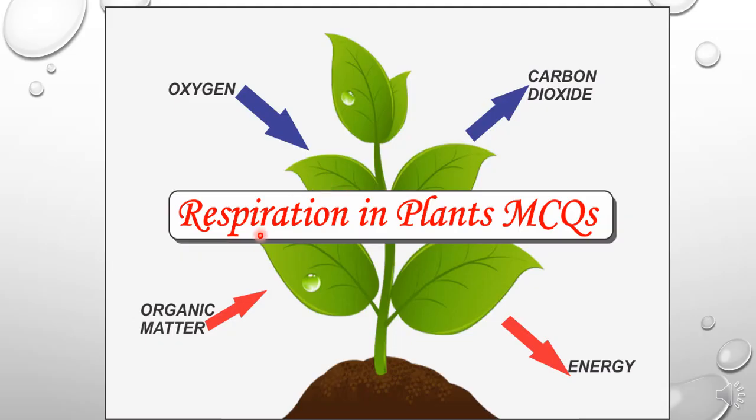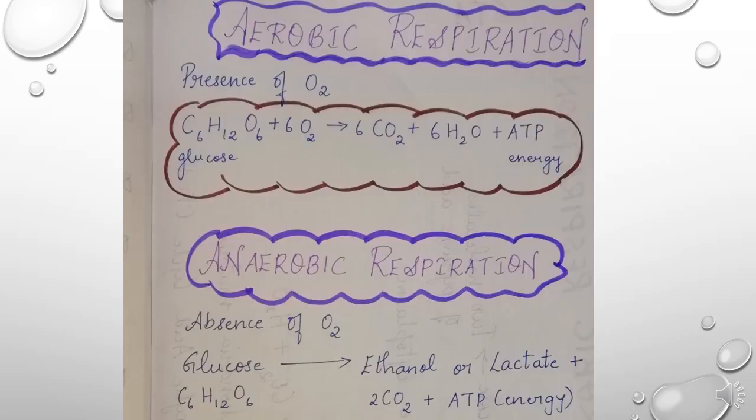So what will happen in respiration of plants? In respiration, the plant will take in oxygen and give out carbon dioxide. While this respiration is happening in the plants, the organic matter or the food or the glucose, whatever is prepared by the plant, will be converted into energy form. So this is happening during respiration in plants. You have two types of respiration, aerobic and anaerobic respiration.